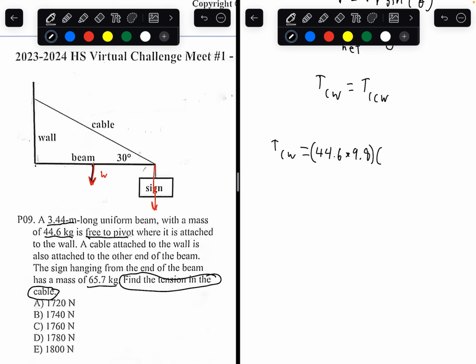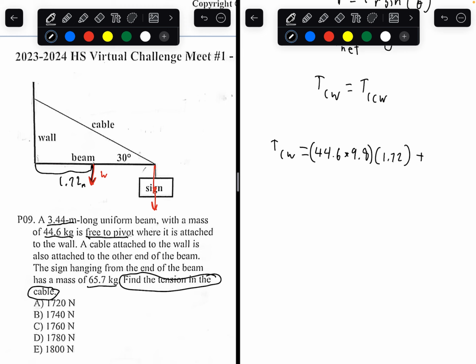Well, we know the whole beam is 3.44 meters, and the weight acts on the center of mass, so the distance has to be half of that. So 3.44 over 2. The distance between the weight and the axis of rotation is 1.72 meters. This is 1.72.